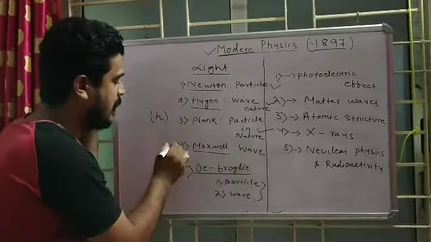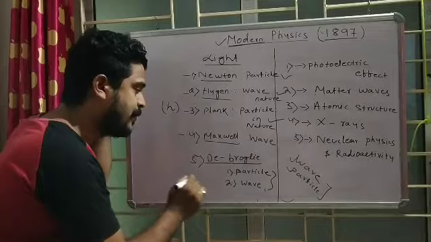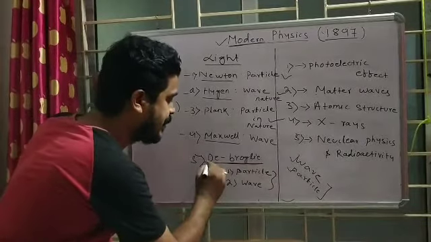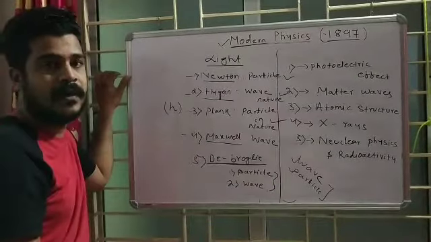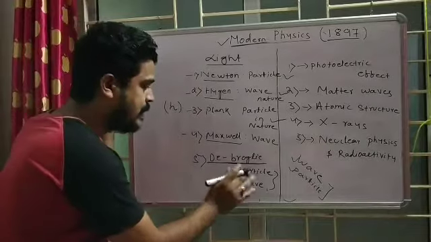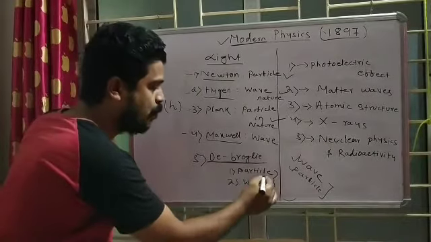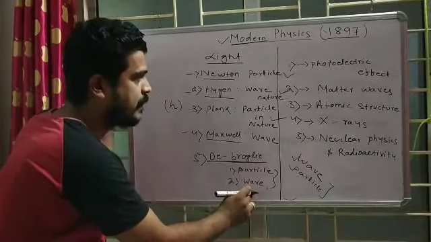So this was making a confusion, when different scientists were saying different things. So finally, I am writing the name of scientist de Broglie. He said that light has both particle nature and wave nature. And since then, we are following de Broglie's principle, that light has both particle nature and wave nature.